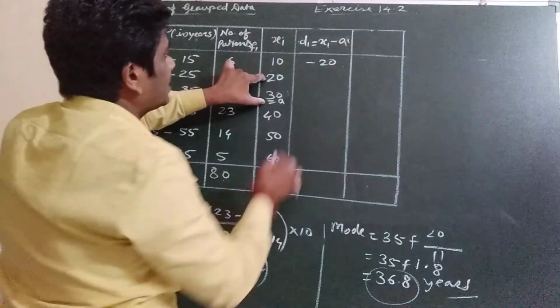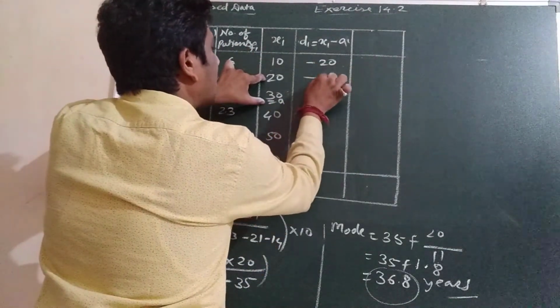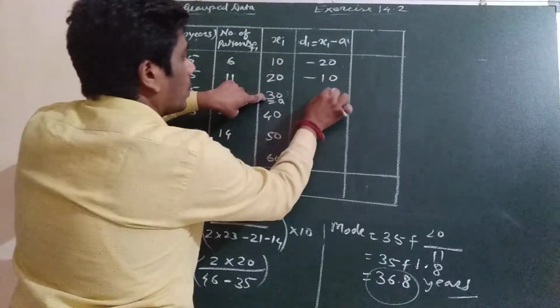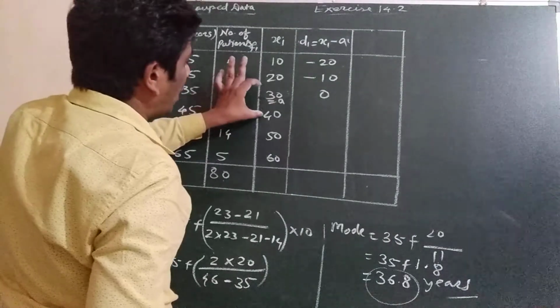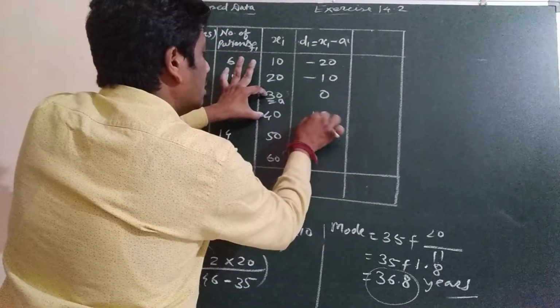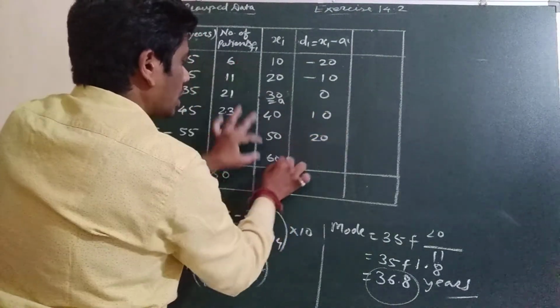Then 20 minus 30 will be minus 10, and 30 minus 30 will be 0. Then 40 minus 30 is positive 10. This will be 20. This is 30.